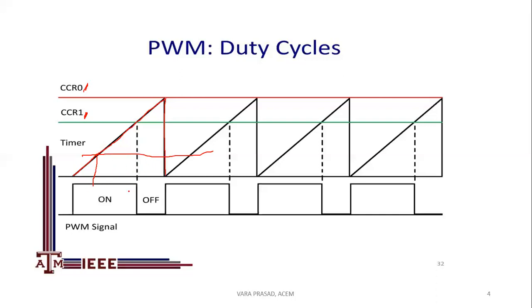So this pulse width will be calculated by using the duty cycle.